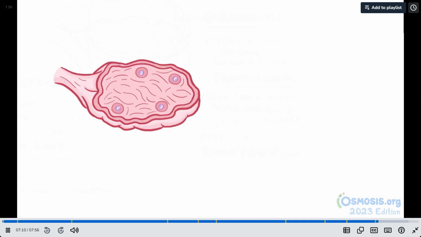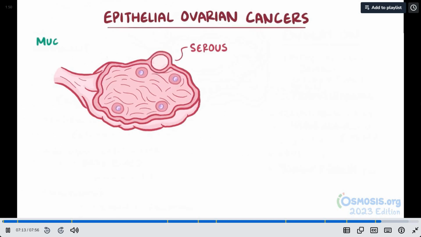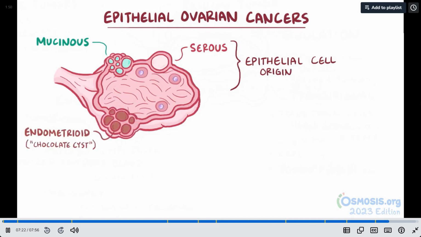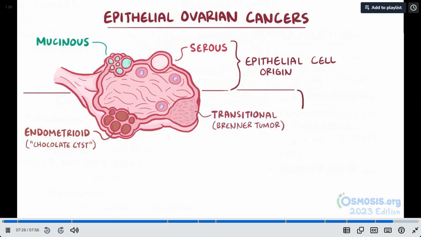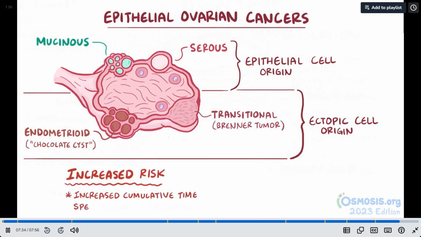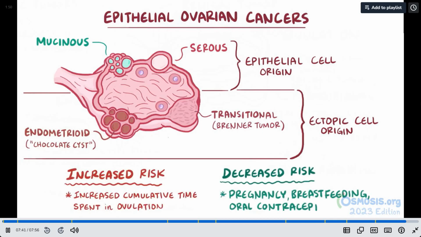Alright, as a quick recap, epithelial ovarian cancers include serous and mucinous tumors, which originate from normal epithelial cells that line the outside of the ovaries, as well as endometrioid tumors or chocolate cysts, and transitional or Brenner tumors, both of which have ectopic cell origins. Increased risk for developing ovarian cancers is associated with increased cumulative amount of time a woman spends in ovulation, and decreased risk is associated with pregnancy, breastfeeding, and oral contraceptive use.